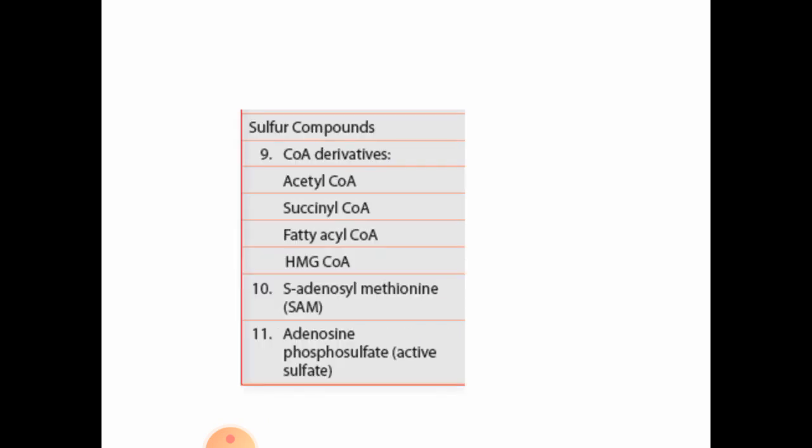Then you have the sulfur containing compounds, that is CoA derivatives like acetyl CoA, succinyl CoA, fatty acyl CoA, HMG CoA. Next is SAM, S-adenosyl methionine, then adenosine phosphosulfate, active sulfate. So, these are the examples. At least 5 or 6 out of them should be learned by heart by all of you.